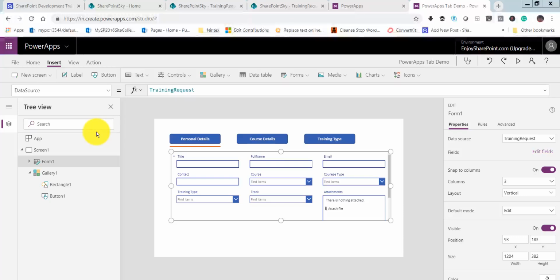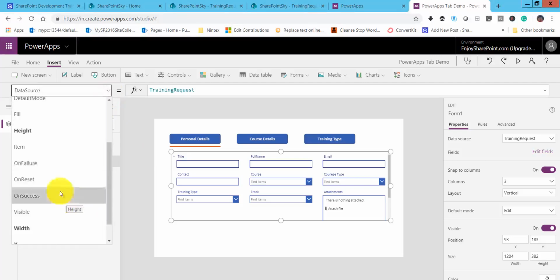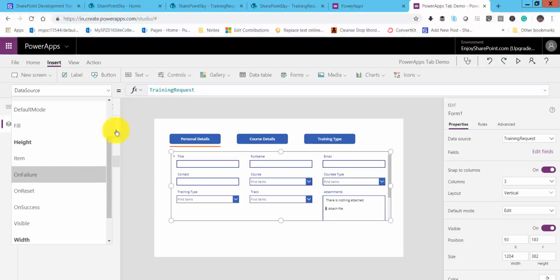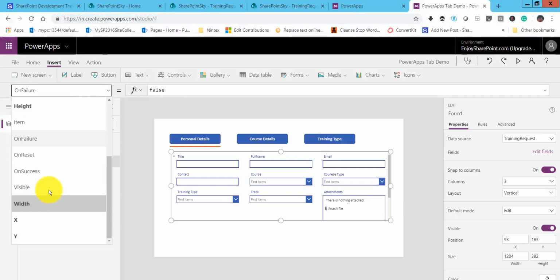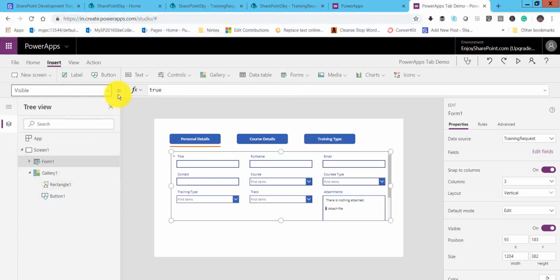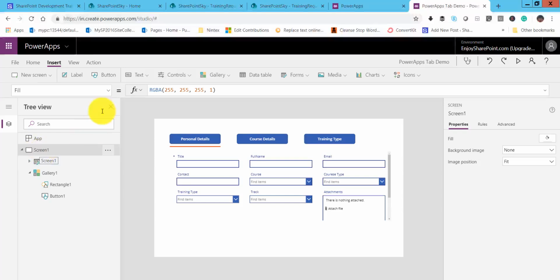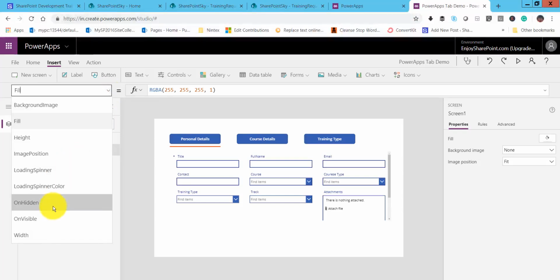So now what we will do is, in this form, basically on the visible property. So go to on visible. So on the visible, sorry, on the visible property, you can see here this is visible property, not on the screen, not on the form, but in the screen. So you can select the screen and go to on visible property.